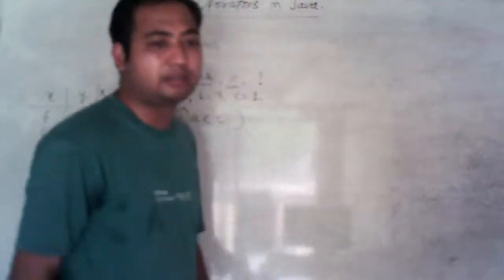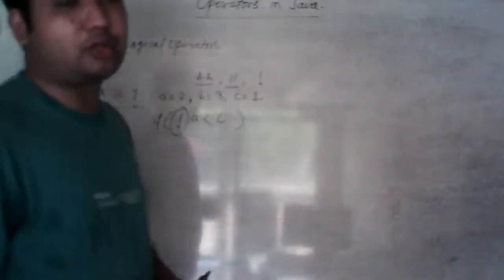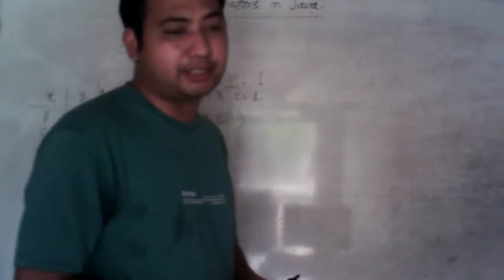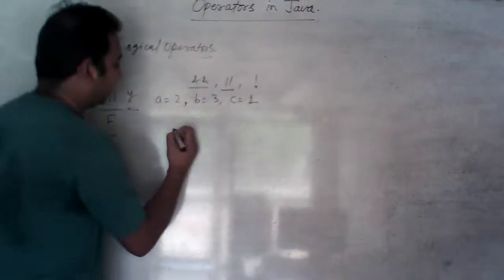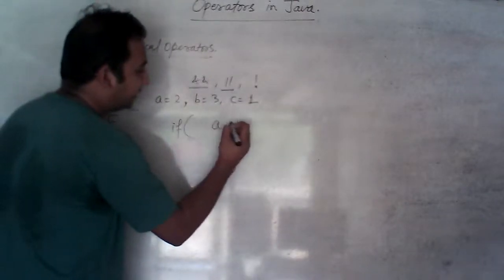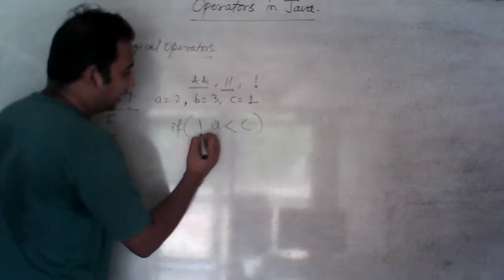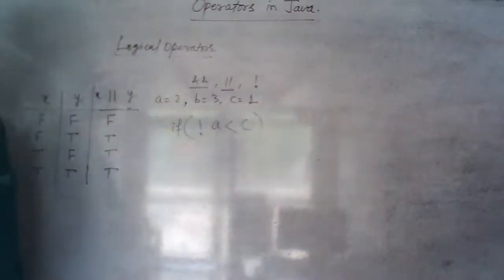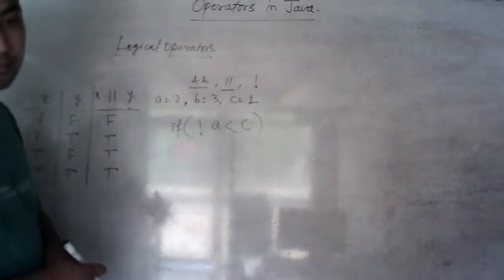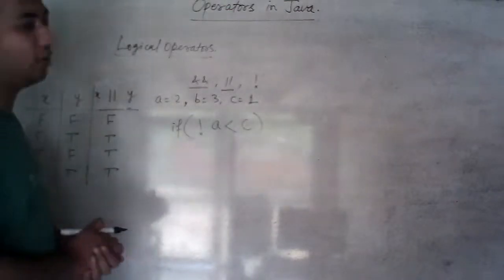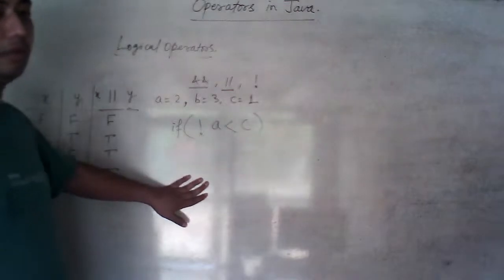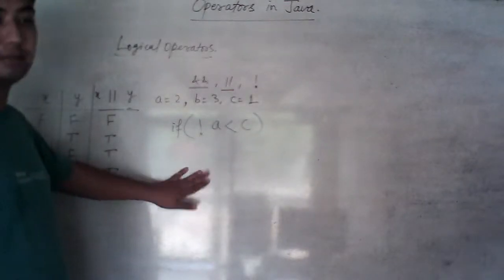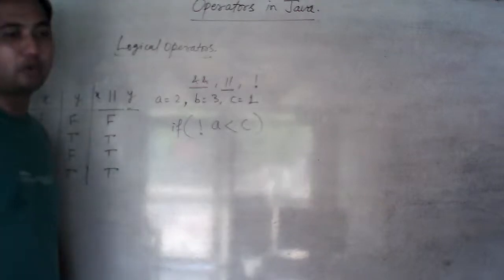If any student wants to say anything, you can write your comment. Shivam, what do you want to write, you are just retracting your message. Sir, it is not visible. What is not visible, beta? If A is less than C and I have made a not symbol. Now clear. Okay, good. So it's alright. It has been discussed. Logical operators are over.